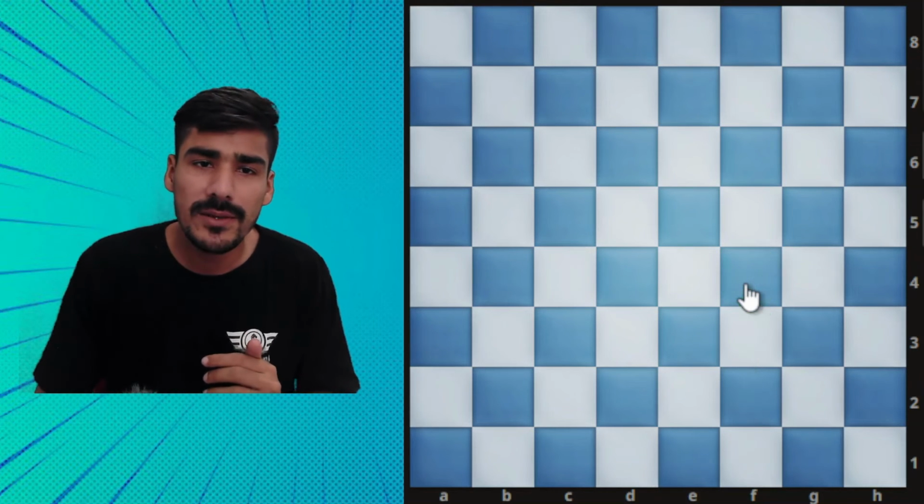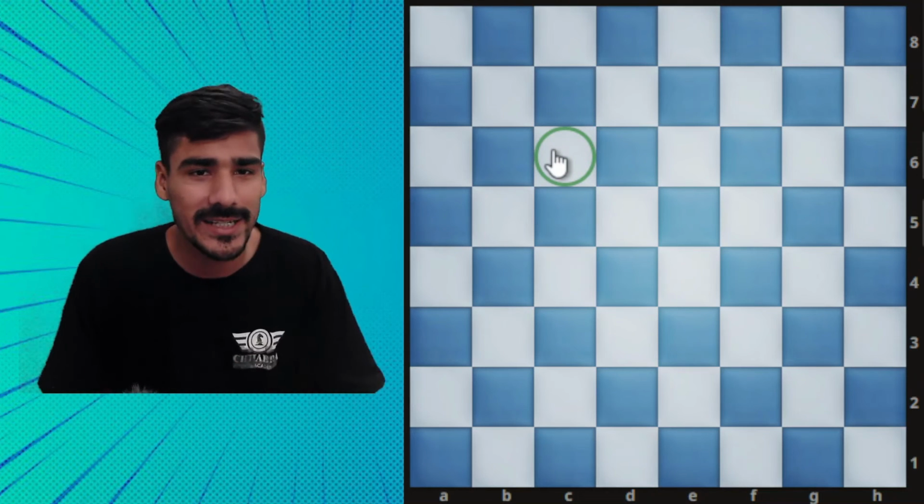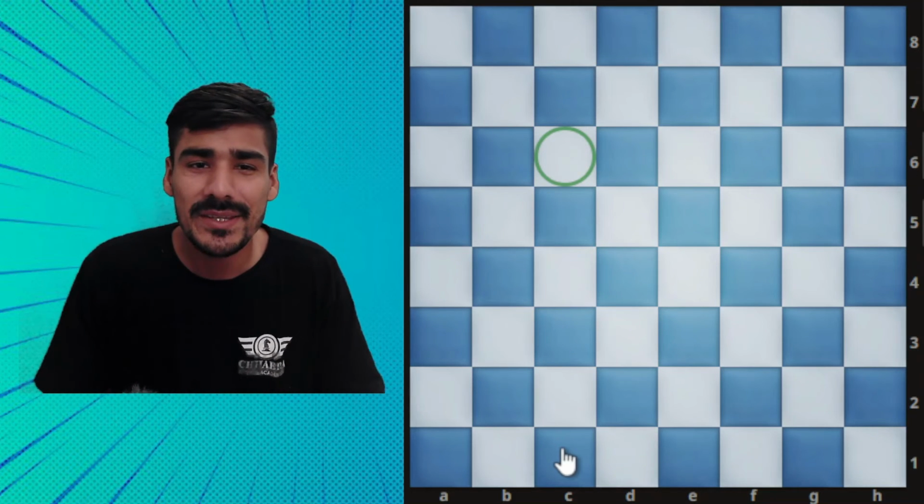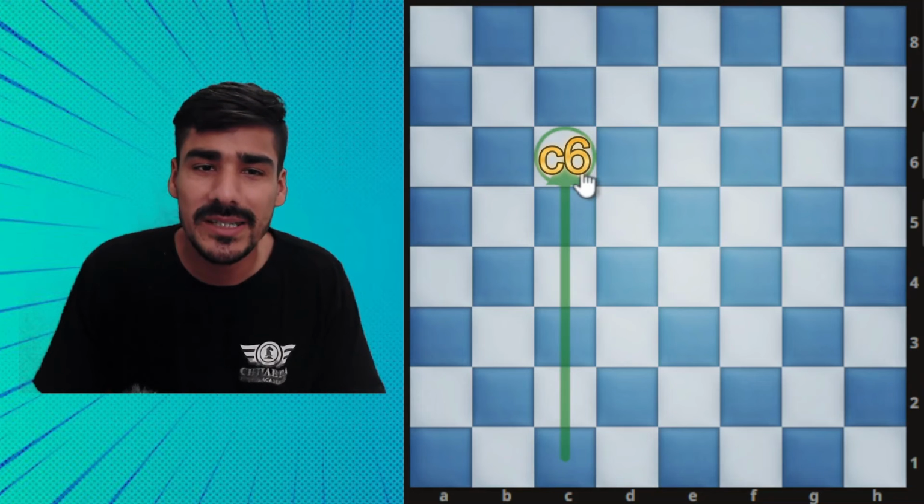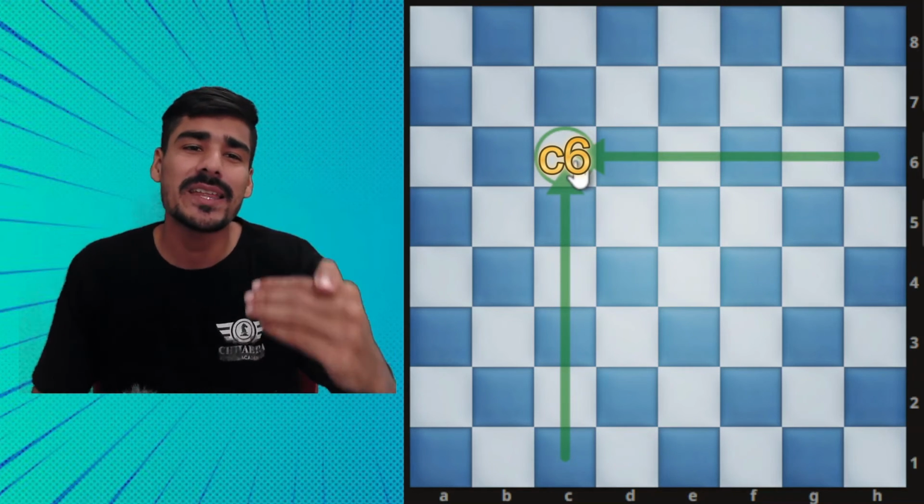Okay guys, I will give you some examples. Tell me about this square name. You have 5 seconds. Okay guys, you are right. This is C6, right? Because it's on the C line and 6th rank. So this is why this is known as C6.